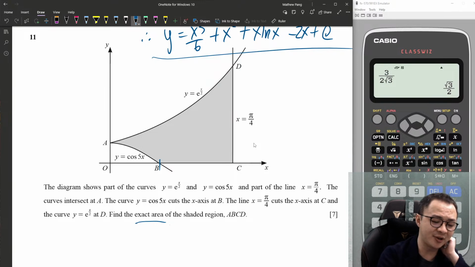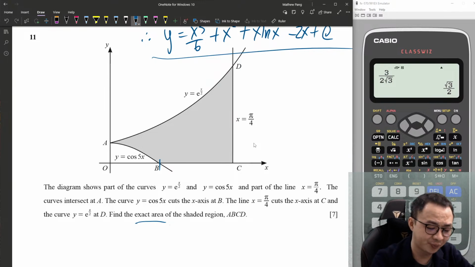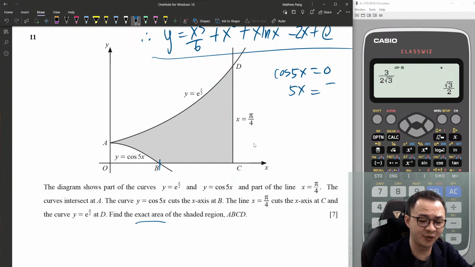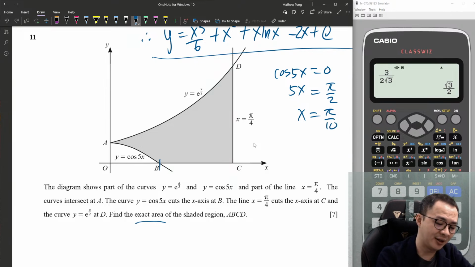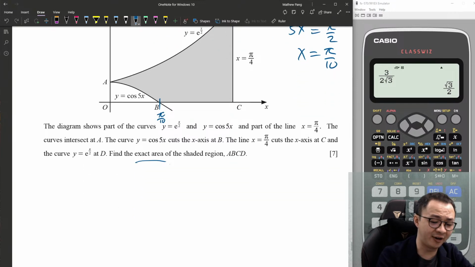Okay, point B is when y equals 0 for this cos(πx). So cos(πx) equals 0. I want to find the first time it will be 0, so it's just inverse cos 0, which is π/2. So x is π/10. You can use a calculator, but I memorized some values, so I don't use one. Pi over 10 here.